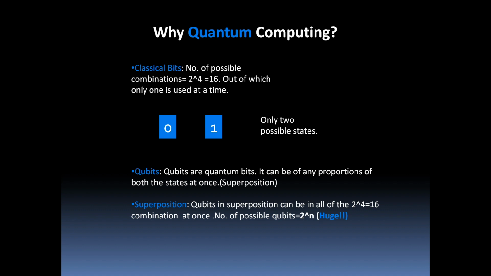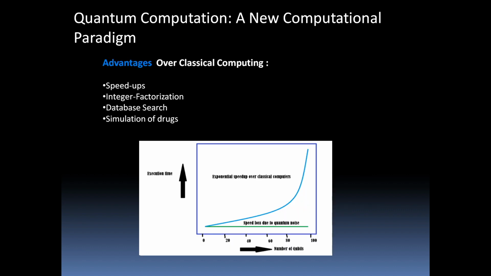And because of this superposition there is some probability factor. Superposition means before you measure a quantum quantity, it can be of any proportion of any state, like it could be 10% 0, it could be 90% 1, 40%, 60%. In this ratio there could be a mixed state, right? Okay, so for n qubits, this way we will be having 2 to the power n possible combinations, and which is huge. And this brings us to the next slide.